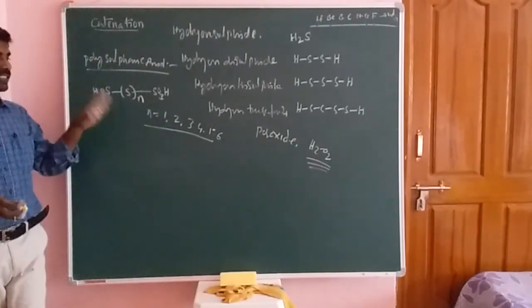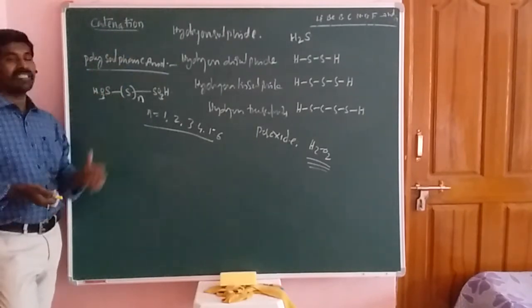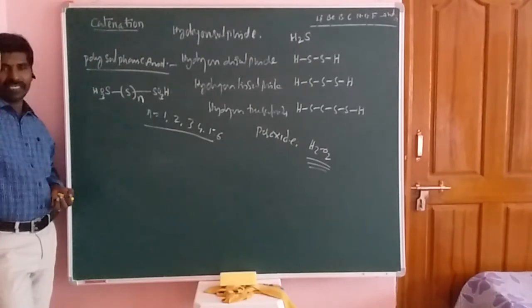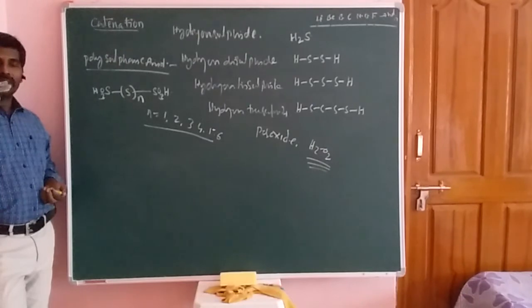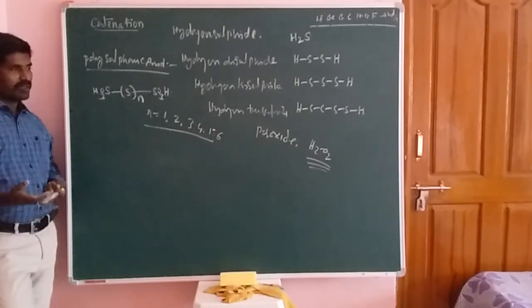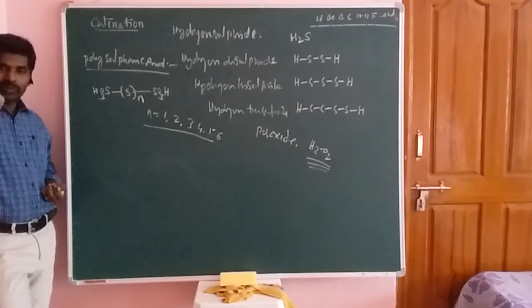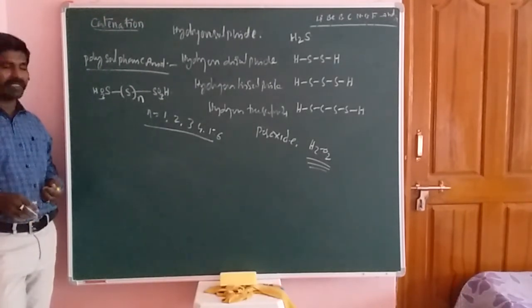In the sulfur group, that means the oxygen family, the catenation property depends upon bond energy. The greater the bond energy, the greater the catenation tendency. The lesser the bond energy, the lesser the catenation tendency, so it links with a lesser number of atoms.